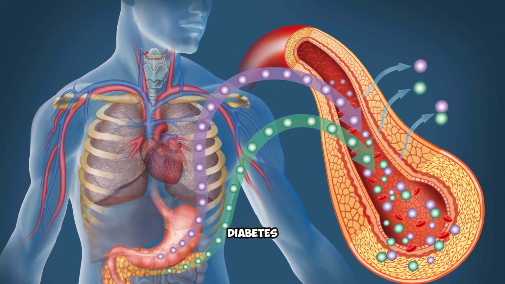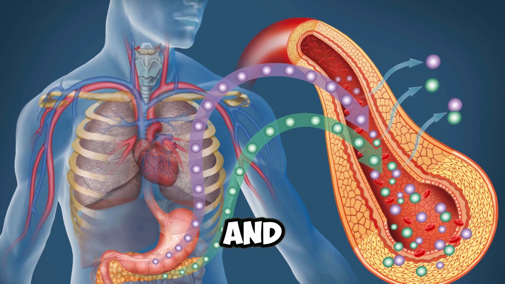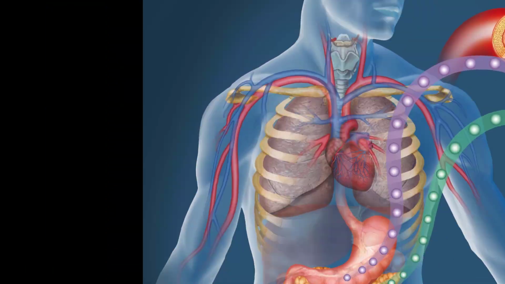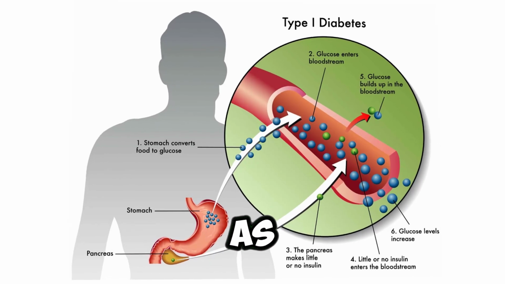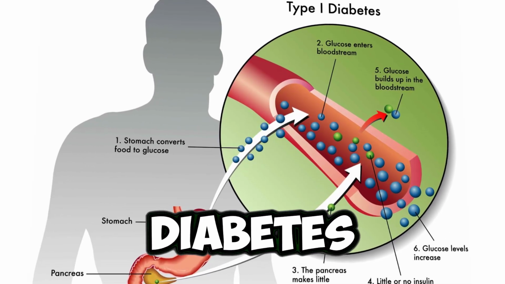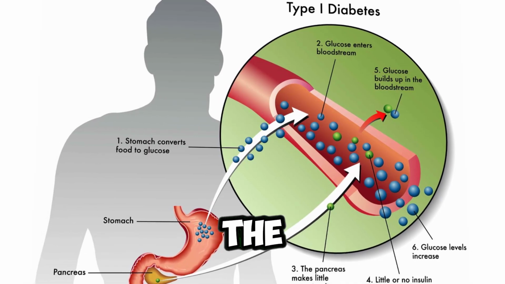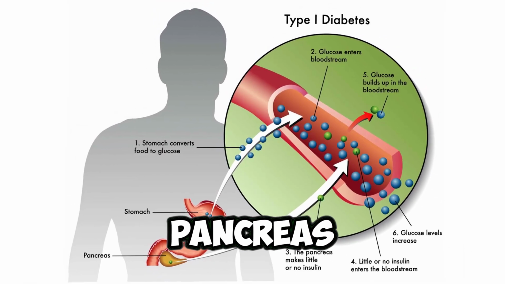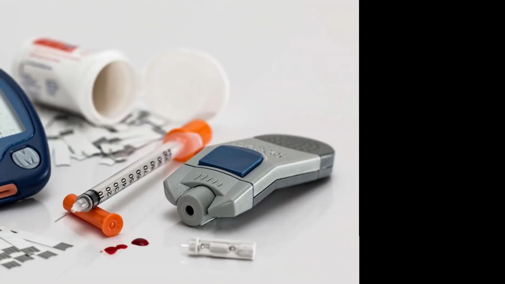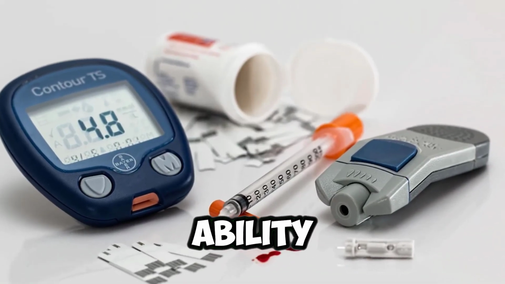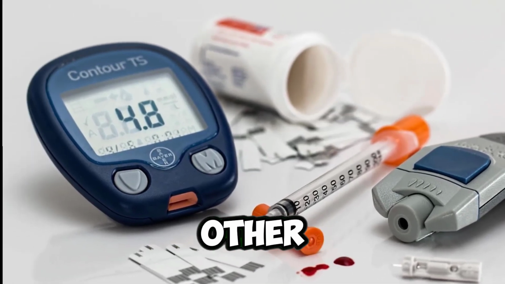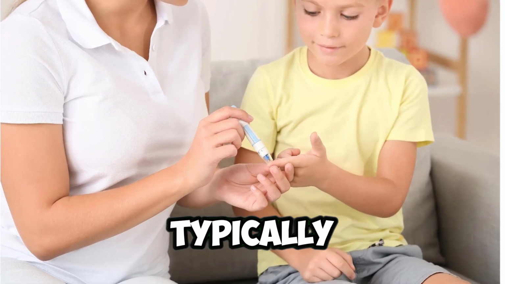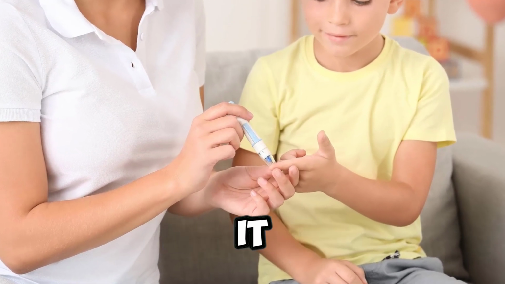There are several types of diabetes, each developing for different reasons and requiring specific treatment approaches. The most common types are type 1 and type 2 diabetes. Type 1 diabetes is often referred to as juvenile or insulin-dependent diabetes. This type occurs when the immune system mistakenly attacks the pancreas cells that produce insulin. As a result, the body loses its ability to produce insulin, and a person must receive it externally through injections or other methods. Type 1 diabetes typically develops in children and adolescents, although it can appear later in life.